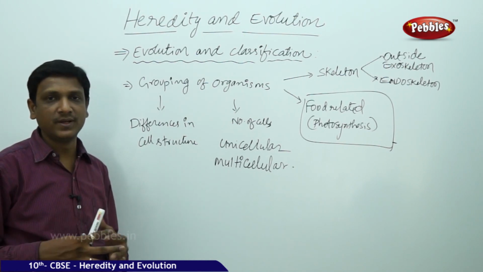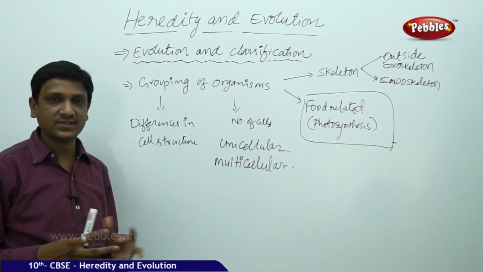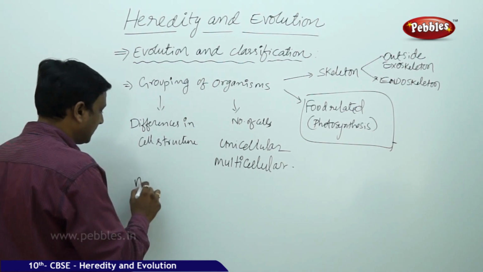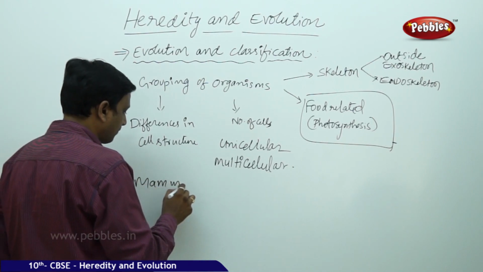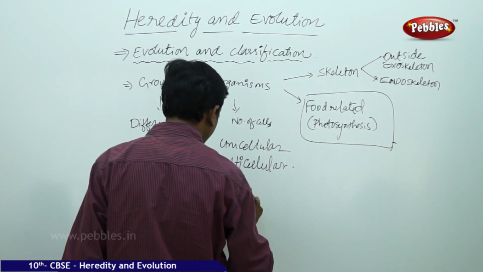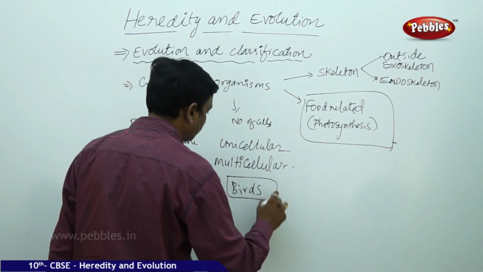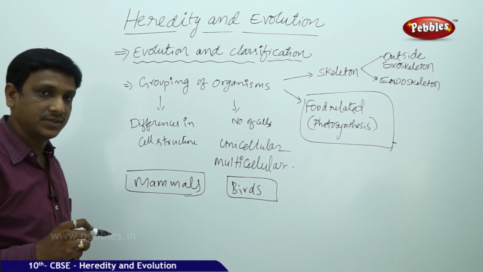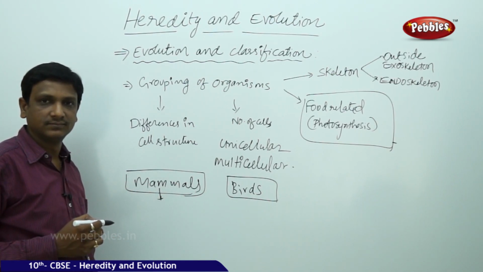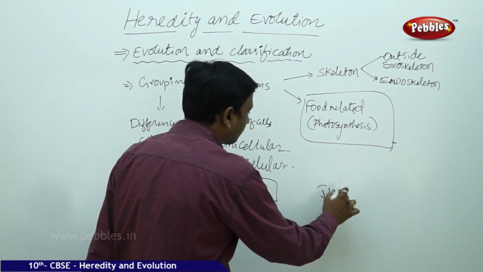Once you study the grouping of organisms, you can understand the relations and similarities between different groups, and by that you can understand which are closely related. You see that there are two groups, say for example, mammals and birds. Here you can find some similarities, but there are differences. But these two are entirely different from insects.